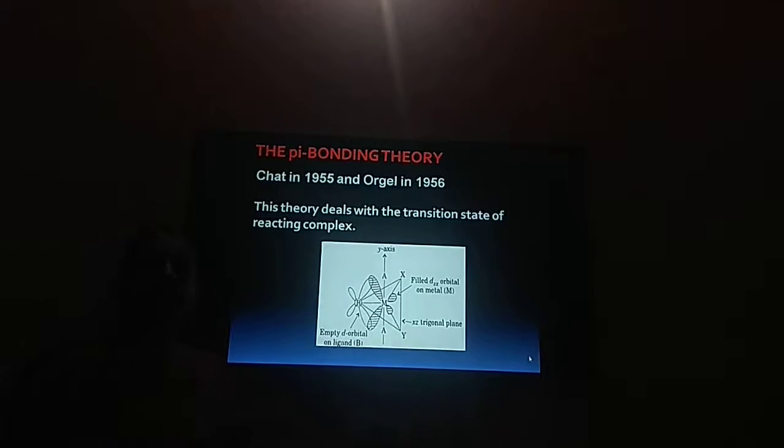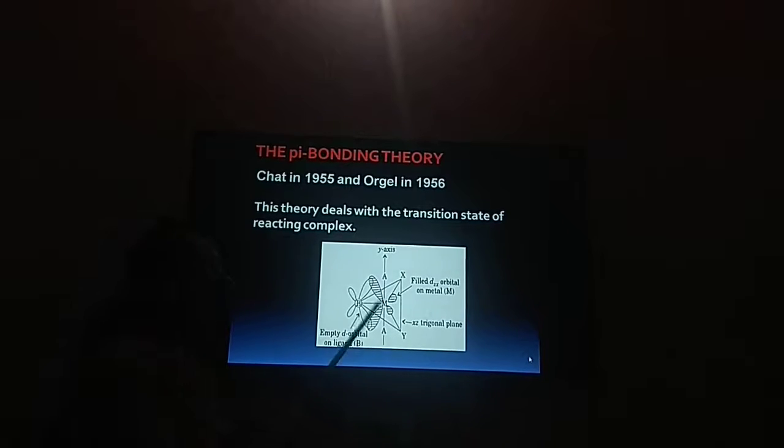Actually, in the substitution reactions of square planar complexes, there is a formation of a five coordinate intermediate which has trigonal bipyramidal geometry. Now, according to this theory, in this trigonal bipyramidal geometry, there is back acceptance.